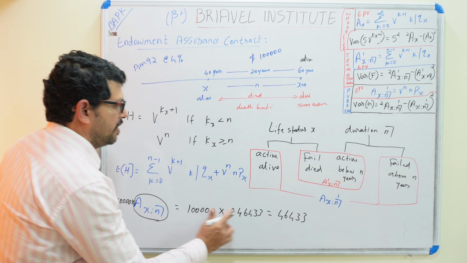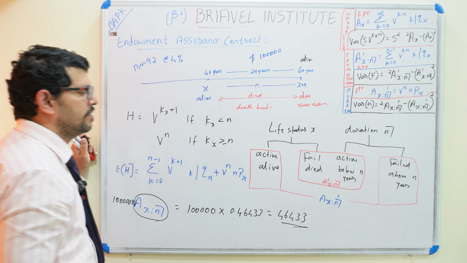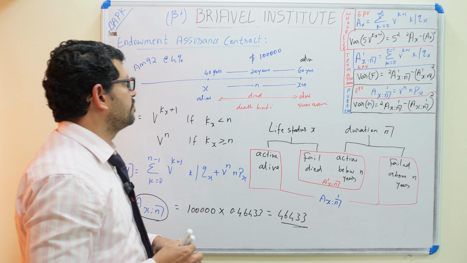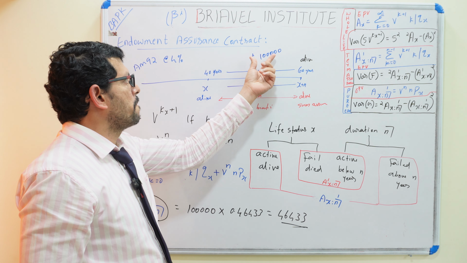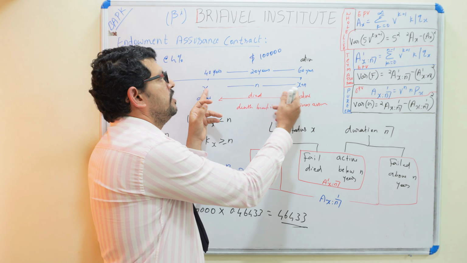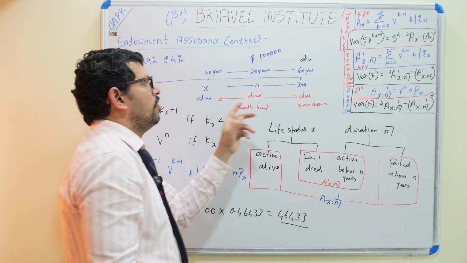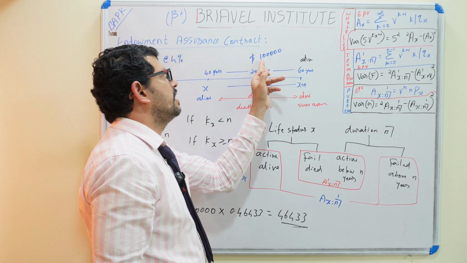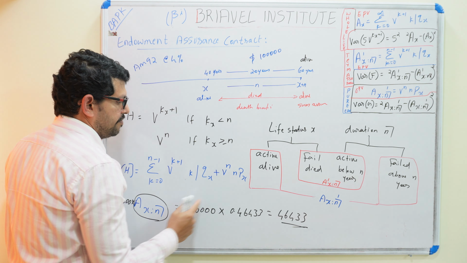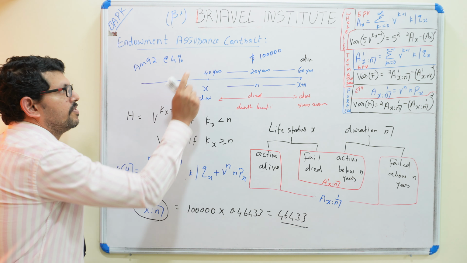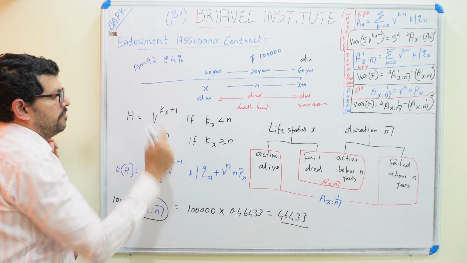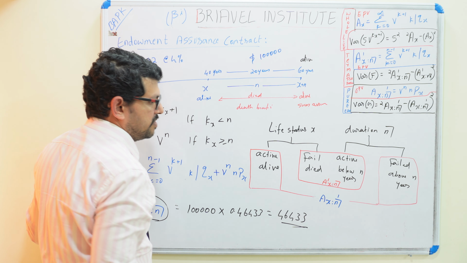0.46433. So it's multiplying. So what is the expected present value? It is 46,433. The sum assured is 100,000. Even if he dies in between this period, or he is alive here, we will get the sum assured amount. So this value is directly taken from the table, the AM92 table at the rate of 4%. This is the expected present value.